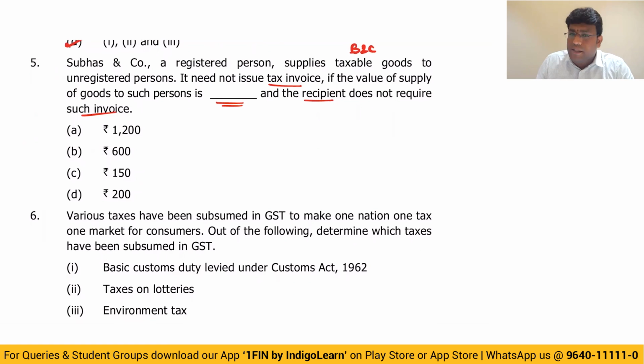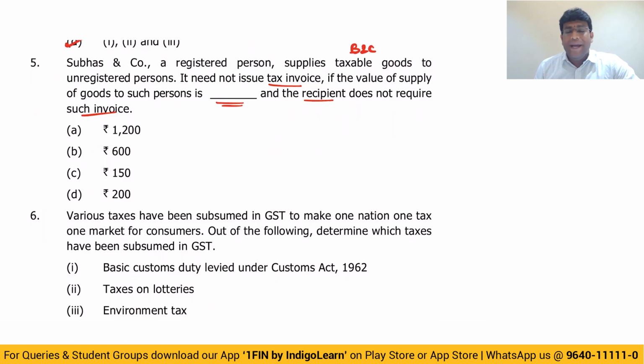So let me make you recall an interesting concept which clearly says that if the transaction is a B2B transaction, then a tax invoice must be issued irrespective of the value of supply. But if 3 conditions are satisfied, then an invoice is not required. The 3 conditions are: condition number 1, the recipient is an unregistered person.